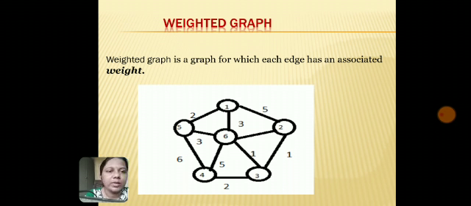Next, suppose for vertices 2 and 3, there is an edge present between 2 and 3 and the weight given to that particular edge is 1. Similarly, for the other edges, you can see that the weight is assigned.